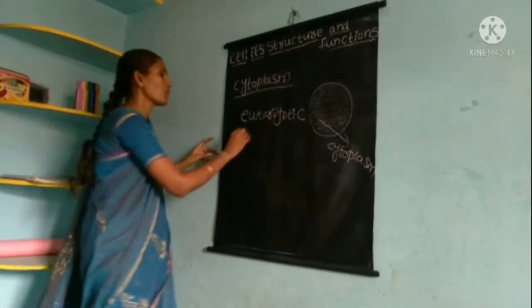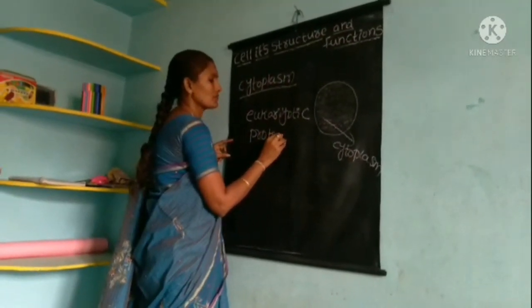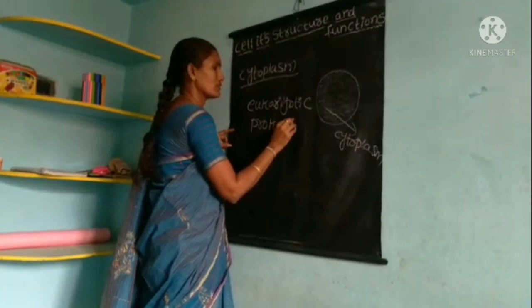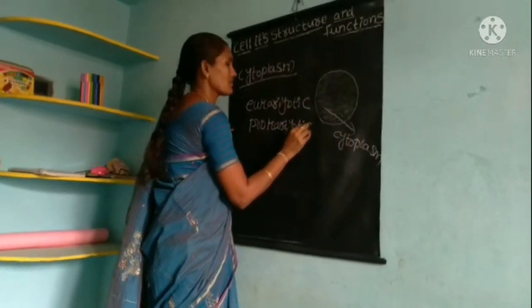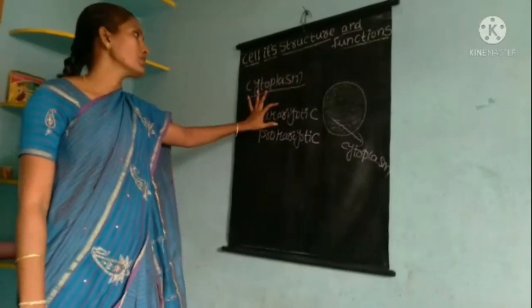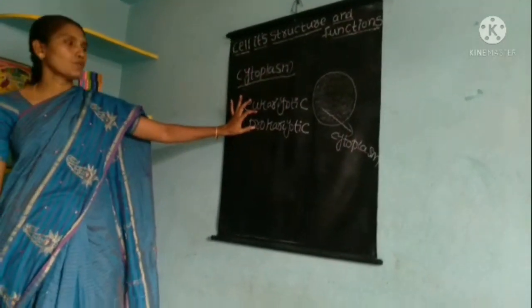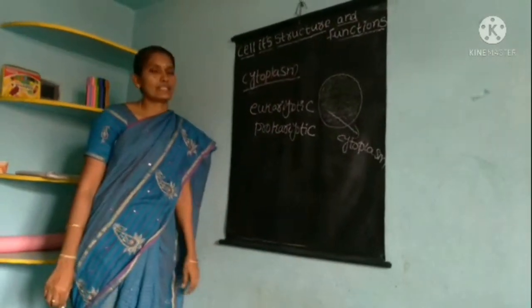Those are called the prokaryotic cells. Okay, children. Which cells have the nuclear membrane bound? Those are called the eukaryotic cells. Which cells do not have the nuclear membrane? Those are called the prokaryotic cells.